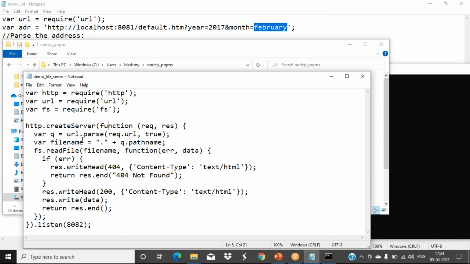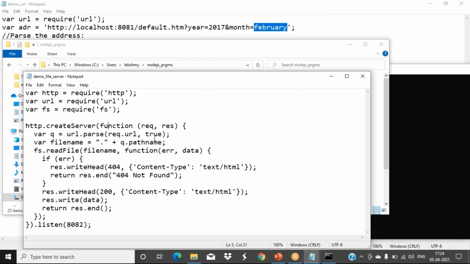Now in that we are using url.parse. In that server, the address the client is giving, that address value we are retrieving using this url.parse, that is req.url, true.